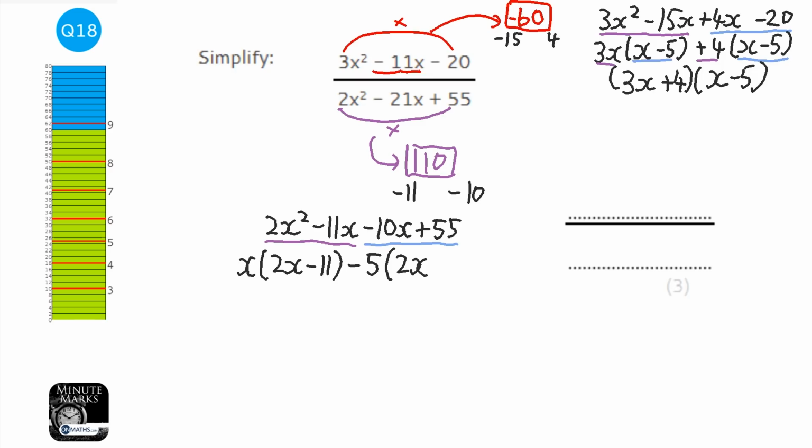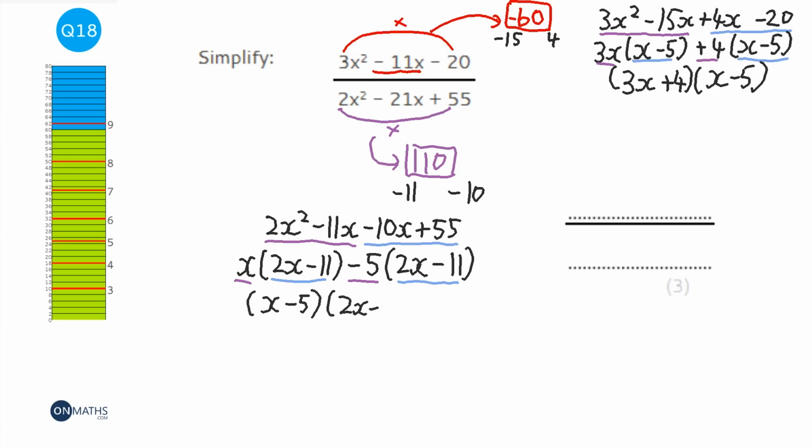Now be careful with this bit. To get that plus 55 when we expand the bracket, this needs to be negative here, and that's a common gotcha for people, but we know that this must be a repeating bracket, so that can help us out sometimes. We can look at the repeating bracket and go, oh hang on, it needs to be a minus for that bracket to be repeating. So x minus 10, and then put the repeating bracket.